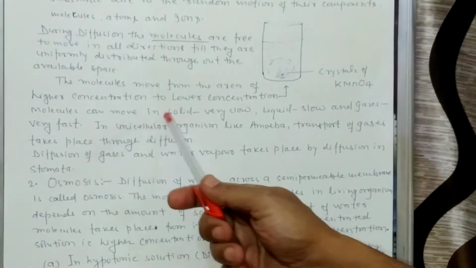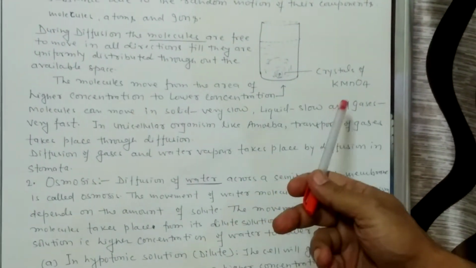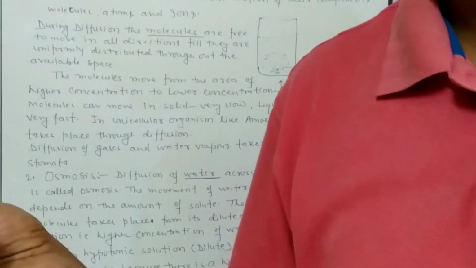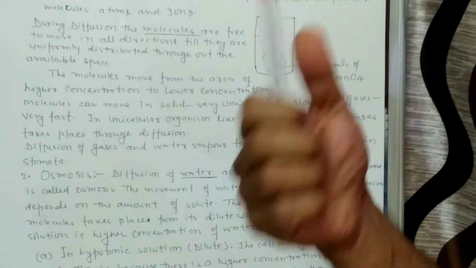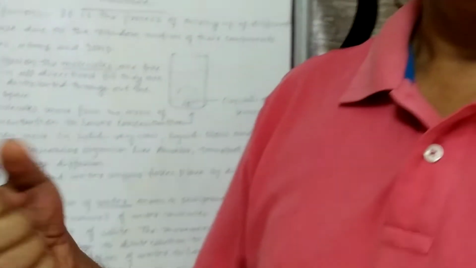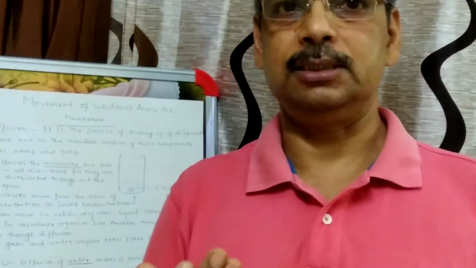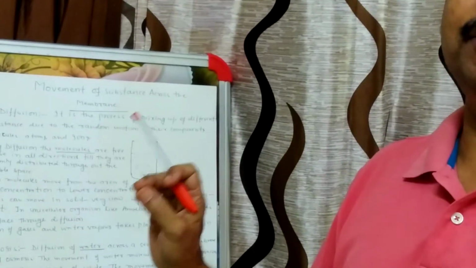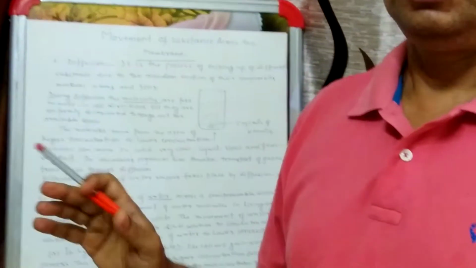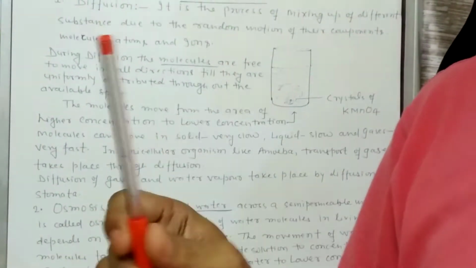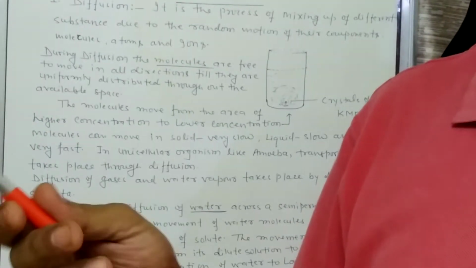The molecules can move in solids very slowly, in liquids slowly, and in gases very fast. Suppose we take a scented matchstick or spray a sprayer in the room. It spreads in the room very fast and we can smell it from far distances. But the crystals of potassium permanganate take time to diffuse. So the movement of molecules in gases during diffusion is very fast, slow in liquids, and slowest in solids.